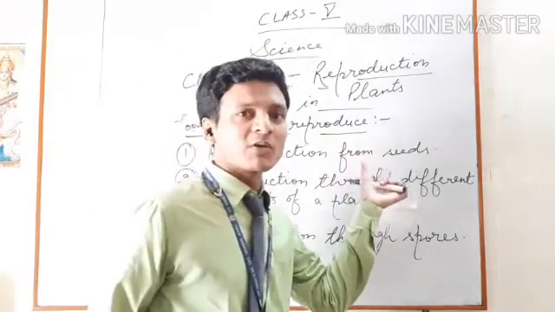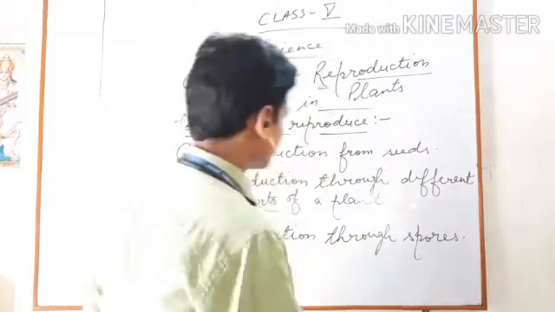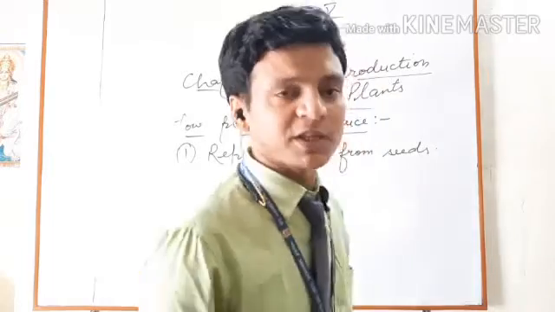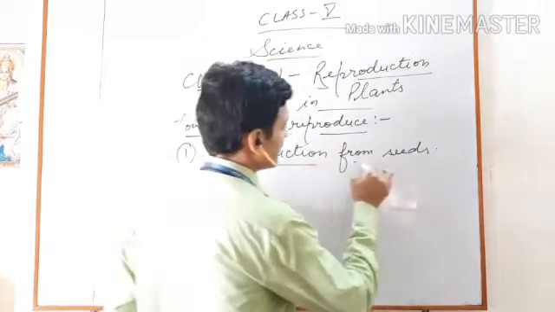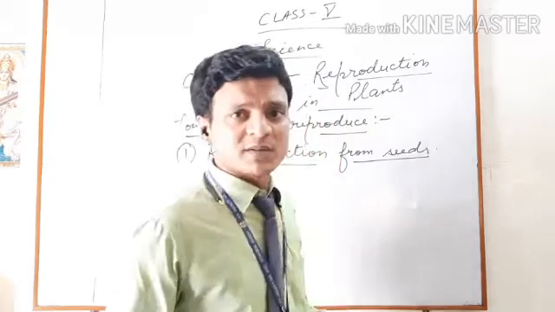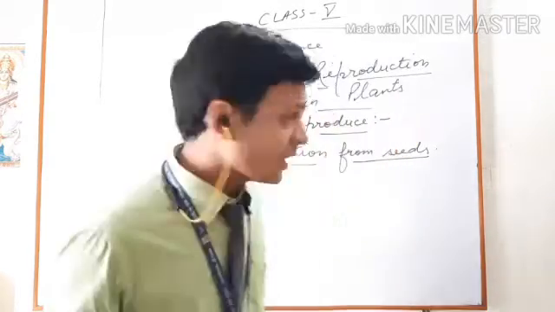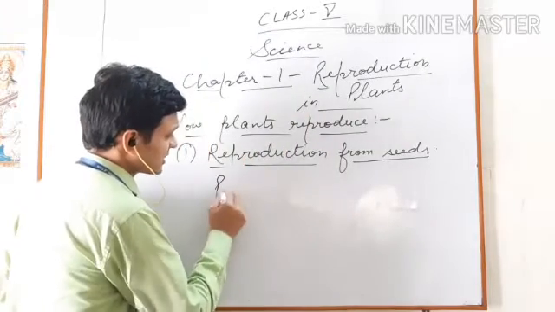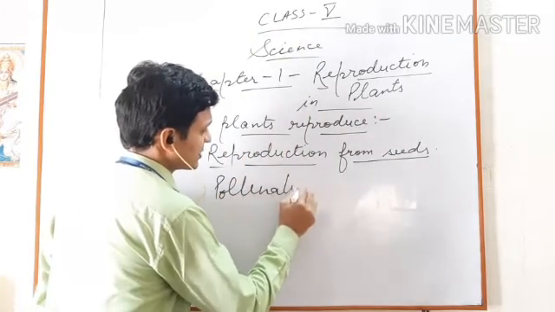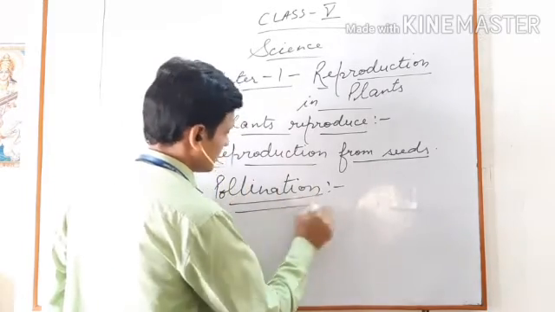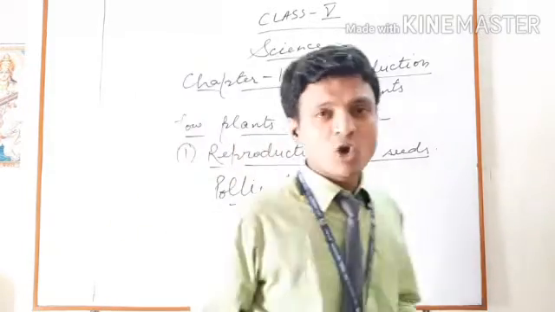I'll explain to you about reproduction from seeds. The plants which have seeds can reproduce through their seeds. Now, the time comes to tell you about pollination.